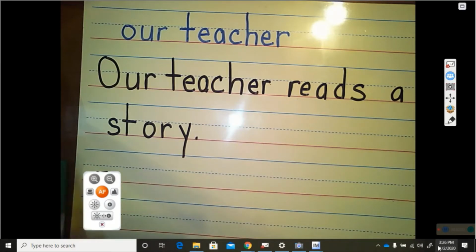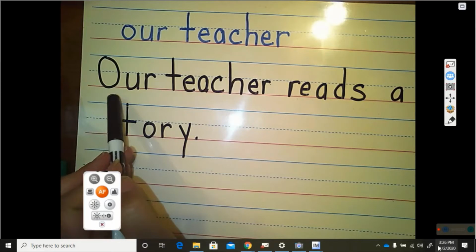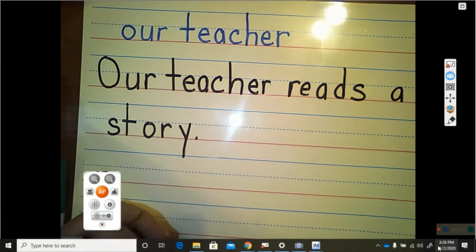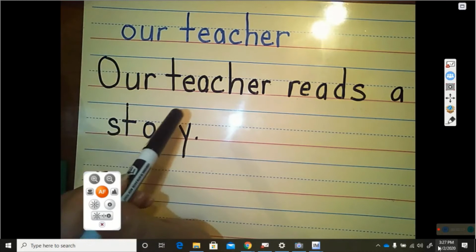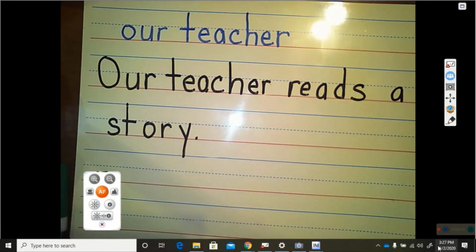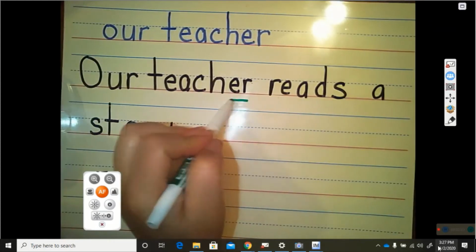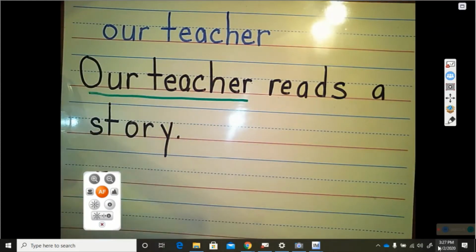So this, what I wrote in black, is a sentence. It starts with a capital letter and it ends with a period. But that's not the only thing that makes a sentence important. It has to talk about someone. In this case, it's talking about our teacher. That's who it is talking about.